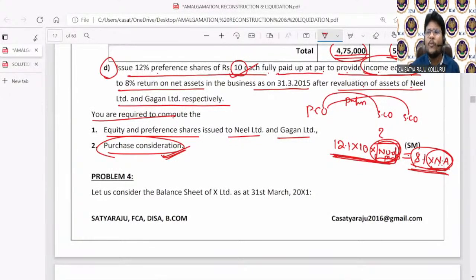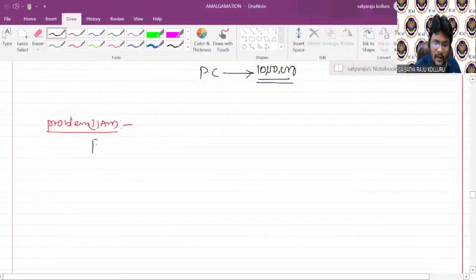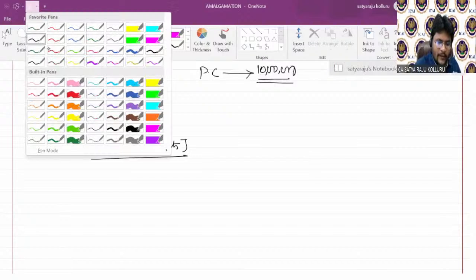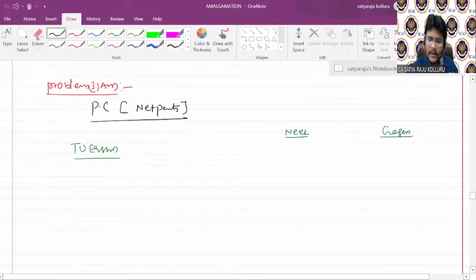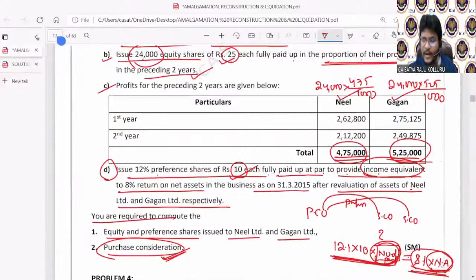It is the net payments method only, guys. Can you ascertain the amount payable to equity shareholders? Yes. Can you ascertain the amount payable to preference shareholders? Yes, after making some calculation, I can assess, right? So that's why the method of PC is the net payments method only. Now, in the first instance, to equity shareholders, how much are you paying? Here two companies are there, one is Neil, another one is Gagan.